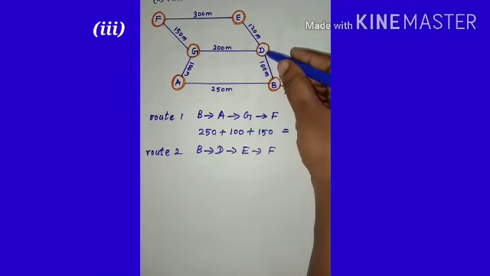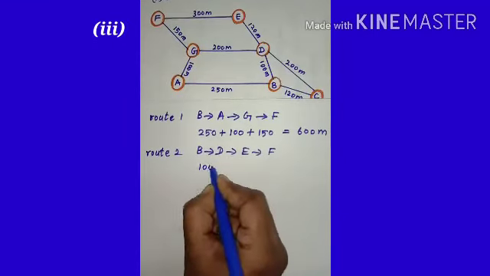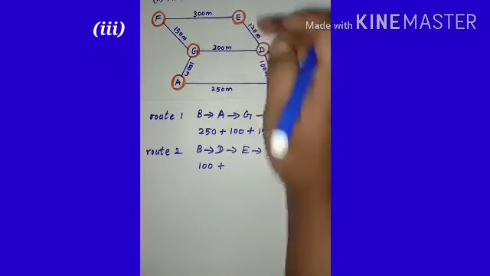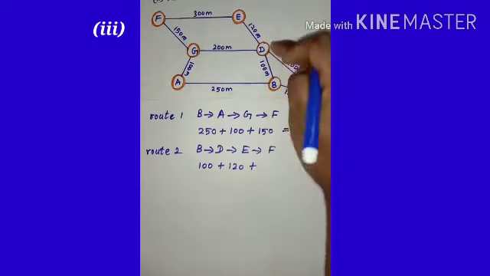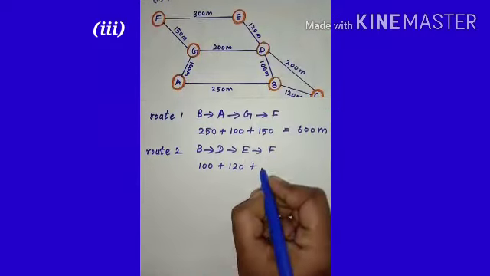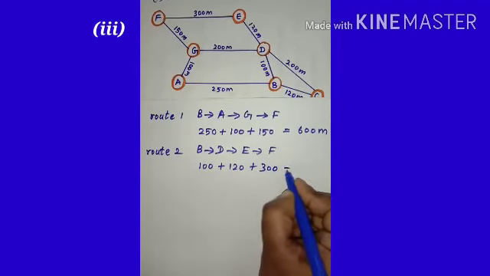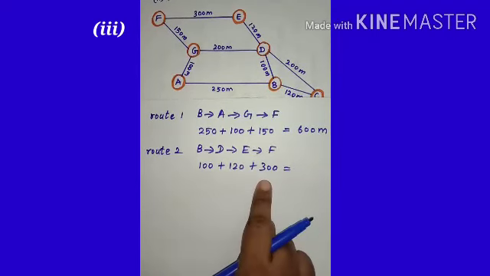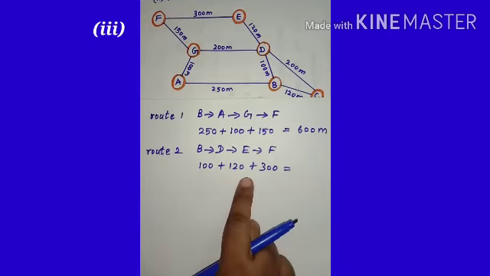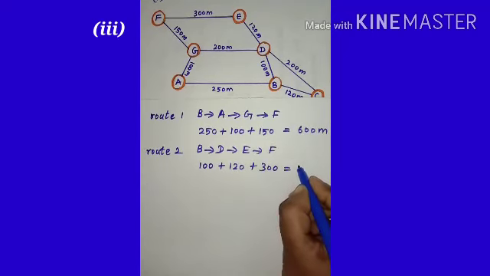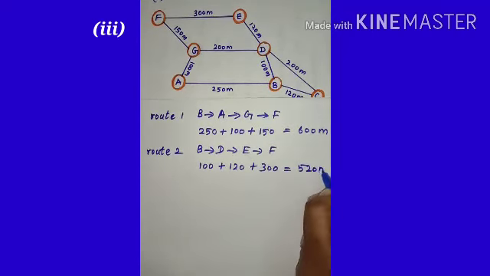From B to D is 100 meter, plus D to E is 120, plus from E to F is 300. So to find the distance we have to add all these covered distances. So 100 plus 120, 220. 220 plus 300, which is 520 meter.